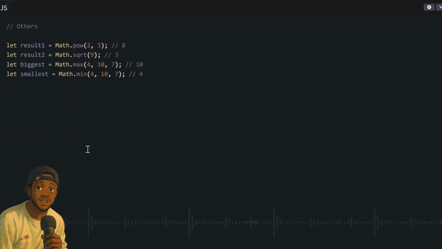Now, we have other math methods like .pow to raise something to the power of something, like maybe to the power of 2, 3, or 4. And then we get Math.sqrt, where we find the square root of any number. And then we get .max and .min. These ones find the highest or lowest values among several numbers that we pass inside the brackets. These are some examples, but we still have so many more math methods, and you can research them yourself and use them whenever you need to for your program.